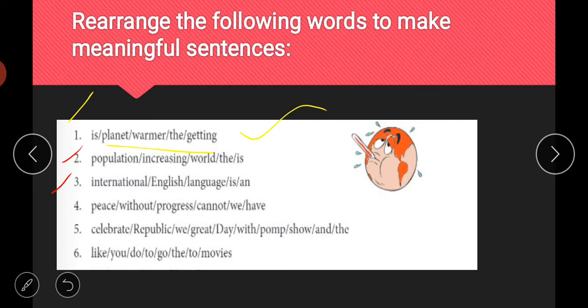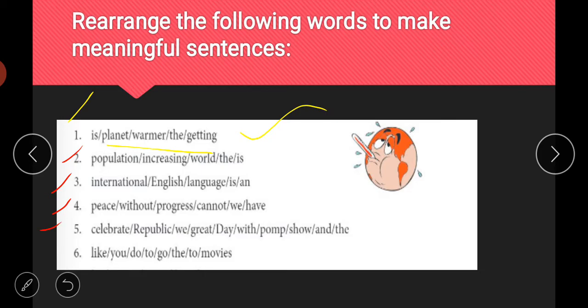So third is international English language is an. In this sentence we are trying to say that English is an international language. So yes, the correct sentence is English is an international language. If we talk about the fourth one, peace without progress cannot we have. How can we arrange this sentence? Look at the words carefully. The sentence will be we cannot have peace without progress.